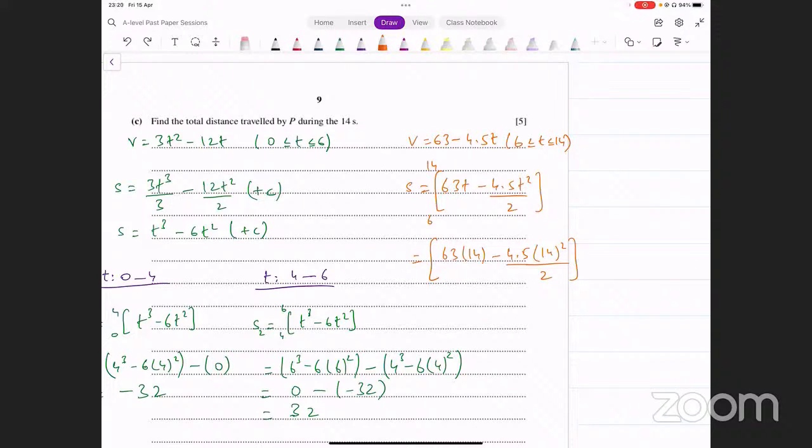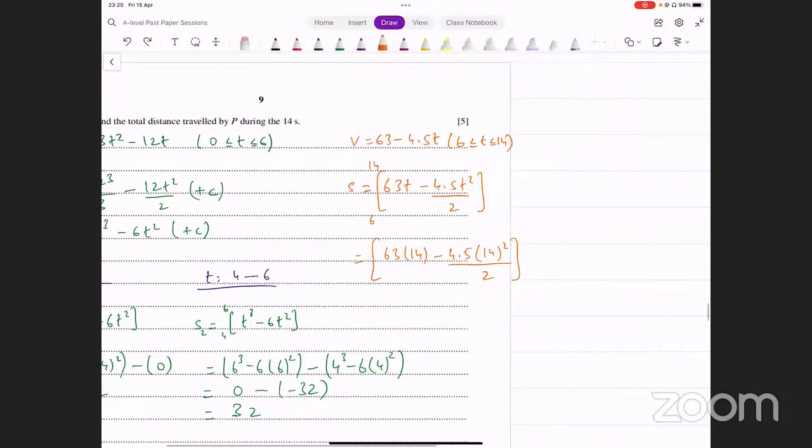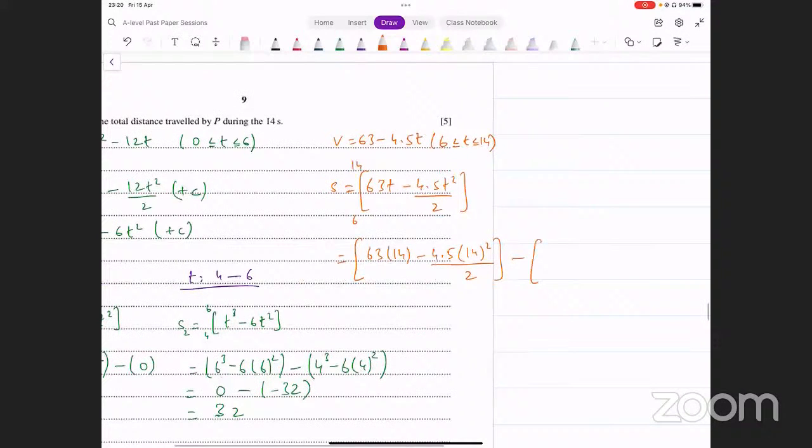लिमिट्स लेकिन इनपुट करना स्किप नहीं करना बिल्कुल. That will make you lose marks for no reason. So don't do that. लिमिट्स इनपुट करके दिखानी है, उसके बाद आप कर सकते हैं if you want from your calculator directly. 63 into 6 minus 4.5 into 6 squared divided by 2.